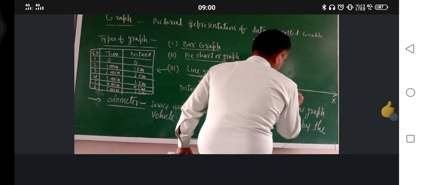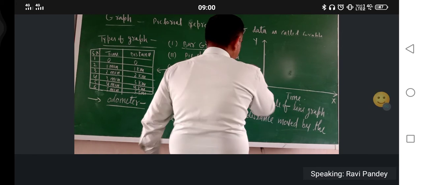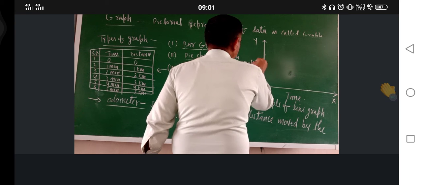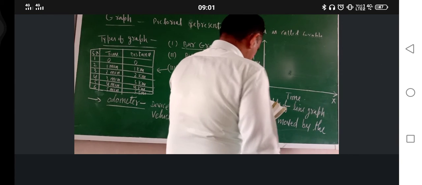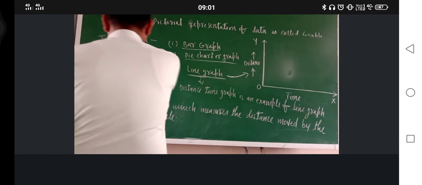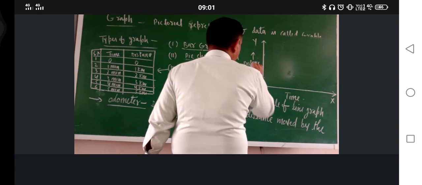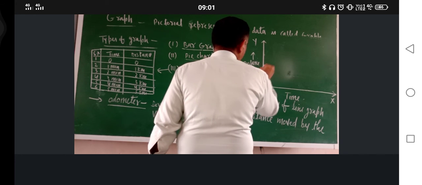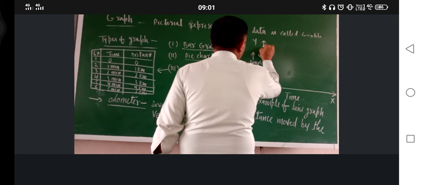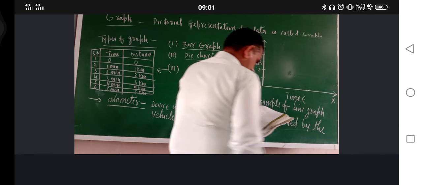Time I have taken on the X axis, and distance I have taken on this axis. Just try to understand here. Now plot the data which is given here. Distance is 0, then 1. Distance must be in kilometer. 1 kilometer, then 2 kilometer, 3 kilometer, 4 kilometer, and 5 kilometer. Time also 0. Time is in minute.